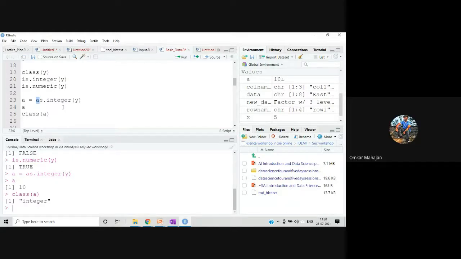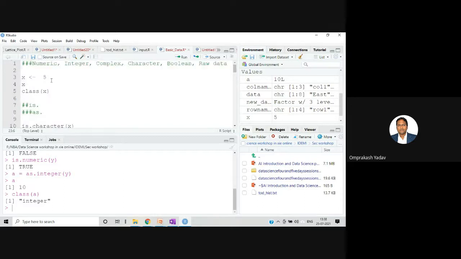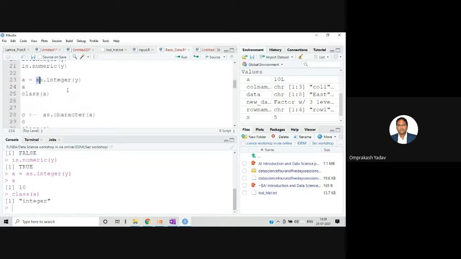Clear? Yes, sir. But how is it possible to convert the integer to a character? Like, it won't be possible, right? Right. So we know that we can easily convert numeric to integer or integer to numeric. But we can't convert strings and all to numeric or integer data, so don't try that. Anyway, integer you will not require mostly. You will be using the numeric data type only. But there is a way you can convert from one particular data type to another data type. If you try to convert a single character, then it will be converted to the ASCII value of that one.